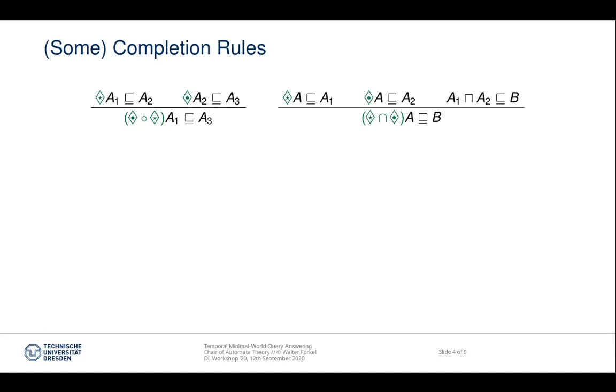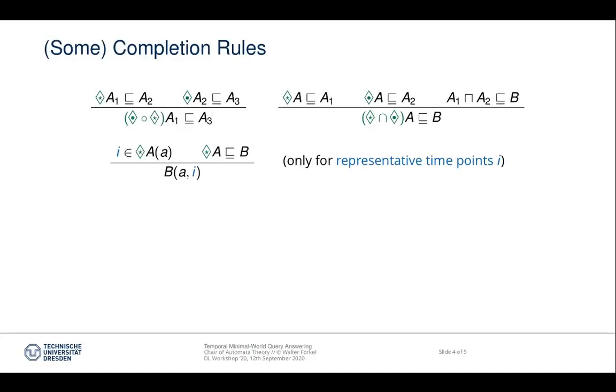Similarly, if A implies A1 and A implies A2 with respective different diamonds in front of it, and the conjunction of A1 and A2 implies B, then A also implies B, this time with the intersection of the 2 diamonds. As mentioned before, the diamonds are closed under intersection, union, and composition. And additionally, if bounded convex diamonds are combined with any other diamonds, then the result is never a new bounded convex diamond. So this guarantees us that during the completion, only a finite number of additional axioms will be added to the knowledge base.